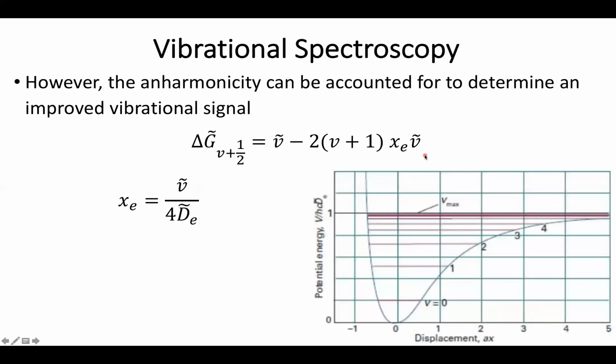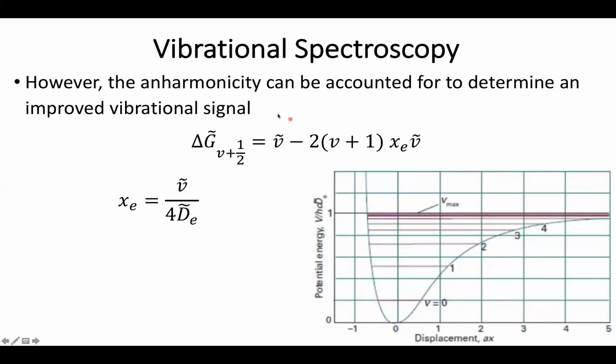And the reason why is because I really should be taking into account anharmonicity. So if I use my anharmonicity, or my second order equation, truncation of the Morse potential, we find we have a little bit more advanced of an equation for the differences in energies.